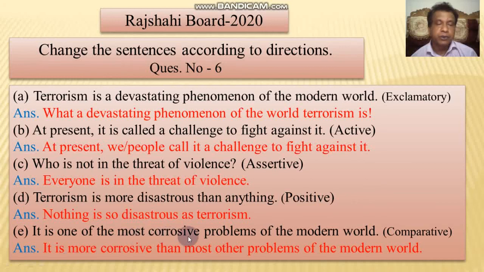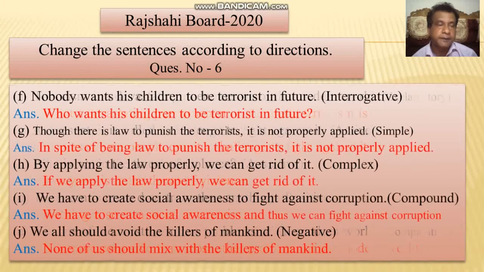It is one of the most corrosive problems of the modern world. This is superlative, so change it to comparative degree. If it is a superlative sentence and there is one of the, you use most other problems. The answer is: It is more corrosive than most other problems of the modern world.